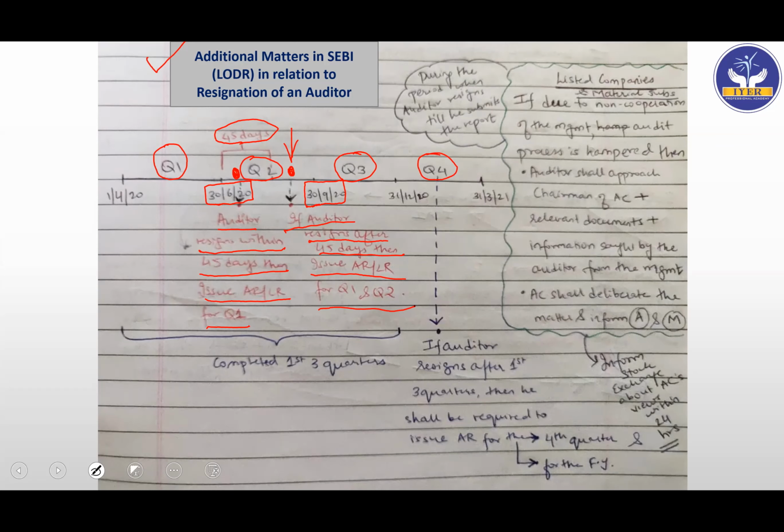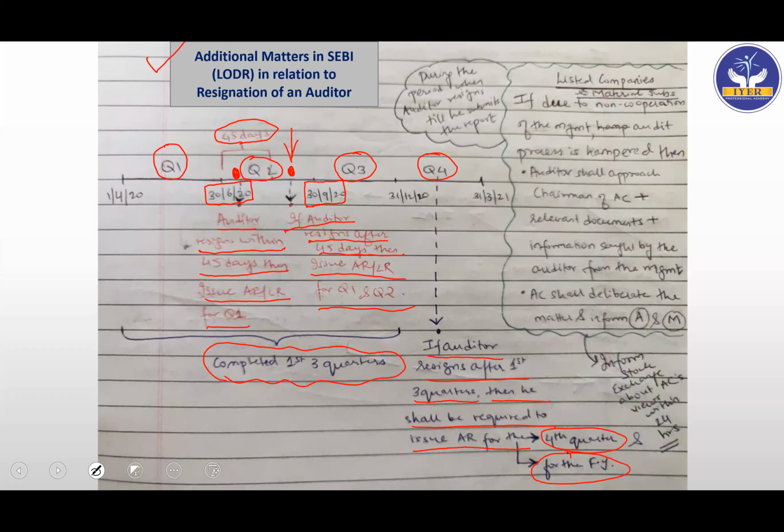Now what they're saying is, if the auditor has completed the first 3 quarters of the year, and then resigns in the fourth quarter, then he should be required to issue the audit report for the fourth quarter also and for the financial year also.